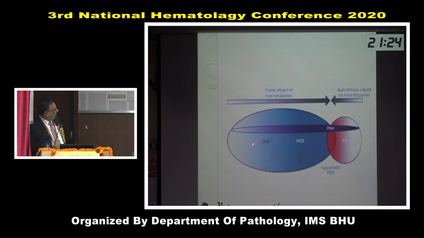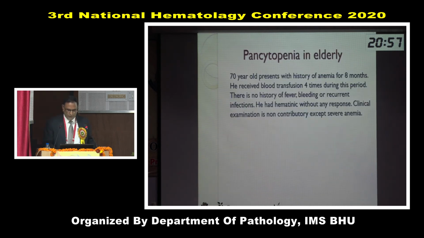If the patient has a problem with clonal hematopoiesis, some change in genes, then the patient may present asymptomatically like CHIP, or may present as MDS, or overlap like MDS and PNH. So you can see these four or five entities are interrelated to each other depending on the initial insult, whether in the form of autoimmune or in the form of clonal hematopoiesis.